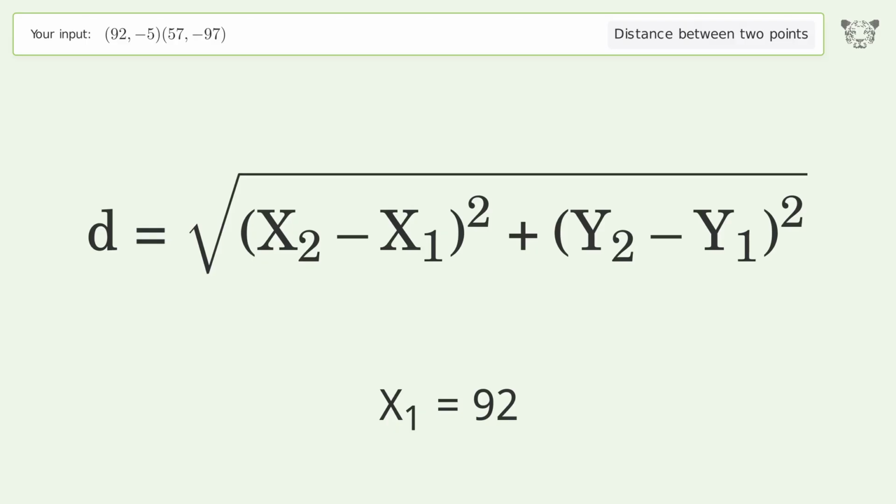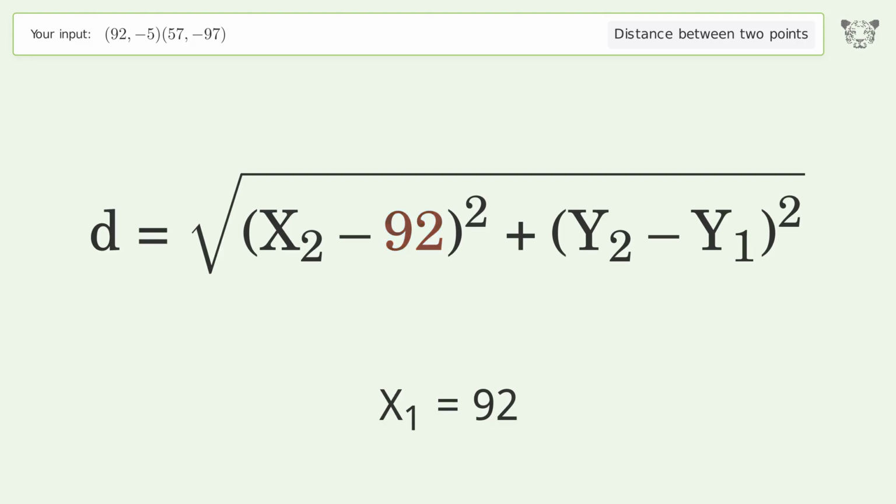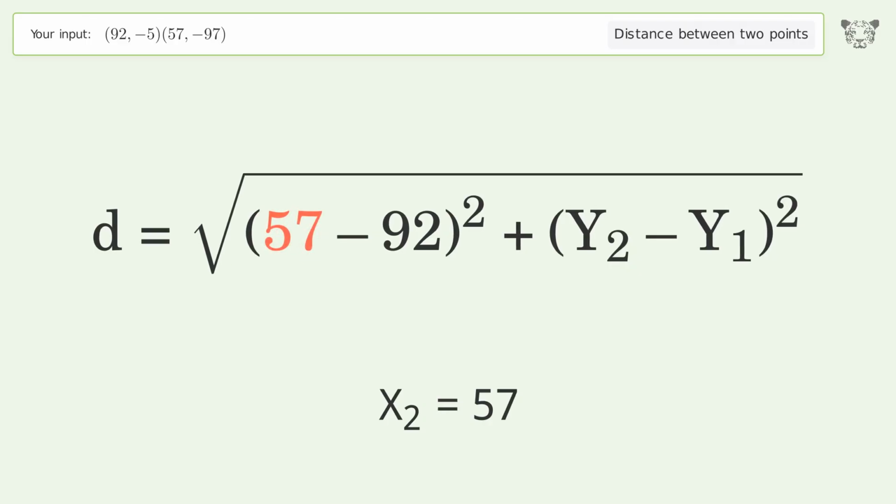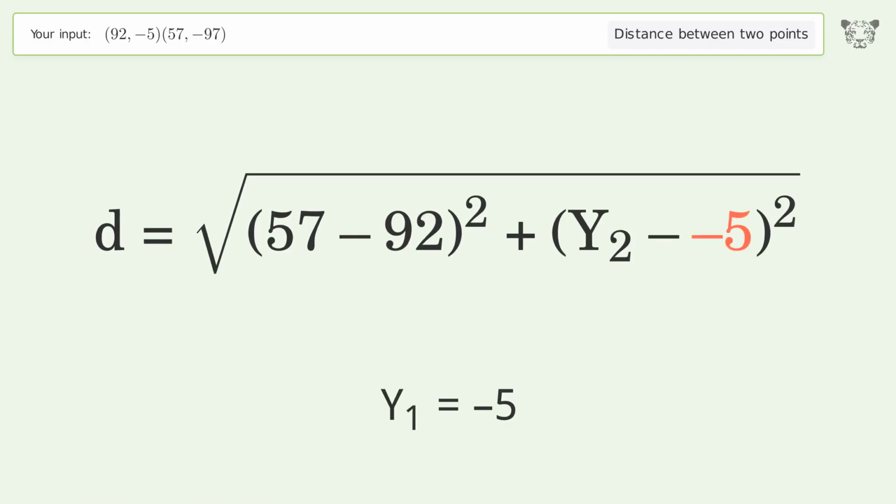x1 equals 92. x2 equals 57. y1 equals -5. y2 equals -97.